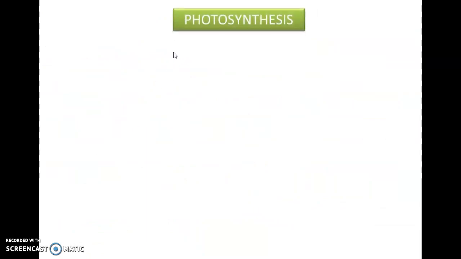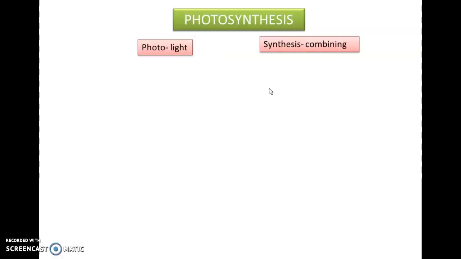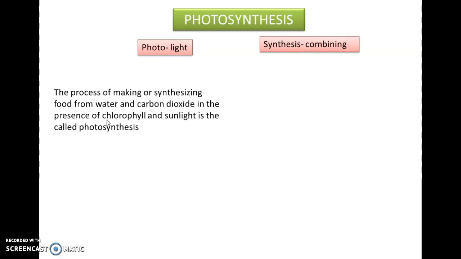Plants are autotrophs, and the process by which plants prepare their food is called photosynthesis. Here, the word photo means light and synthesize means combining. So, the process of synthesizing food in the form of glucose by combining water and carbon dioxide in the presence of chlorophyll and sunlight is called photosynthesis.